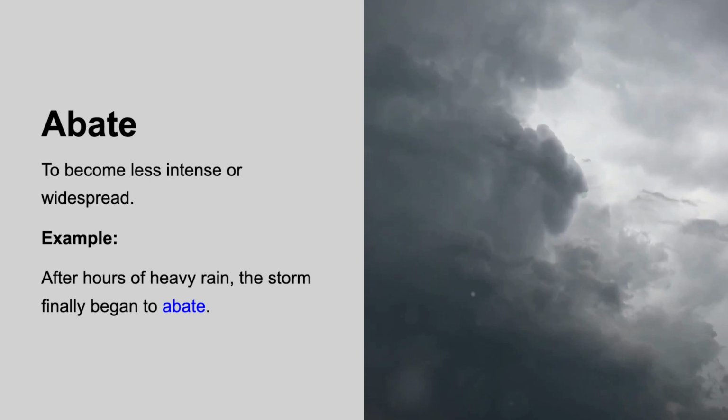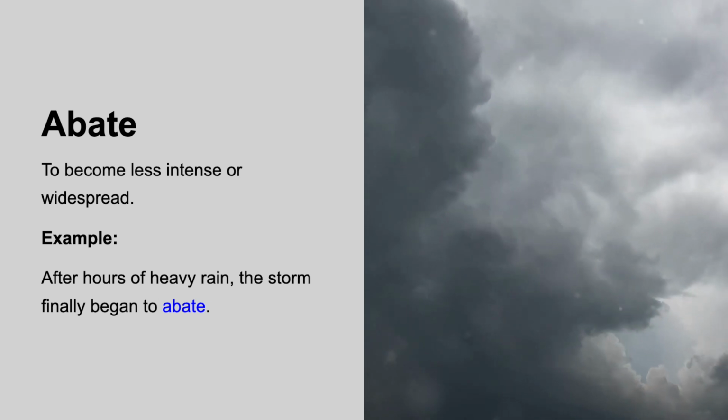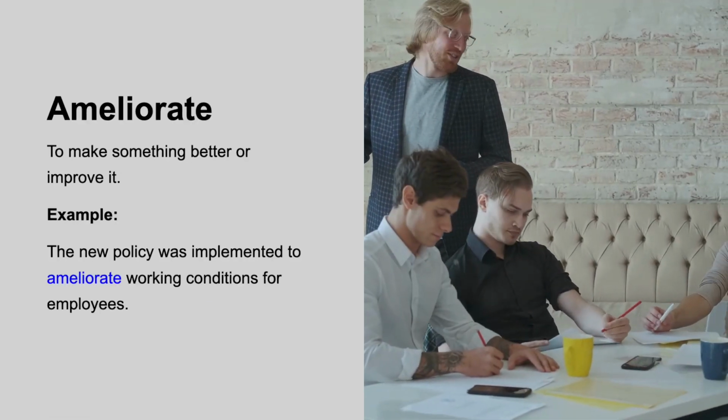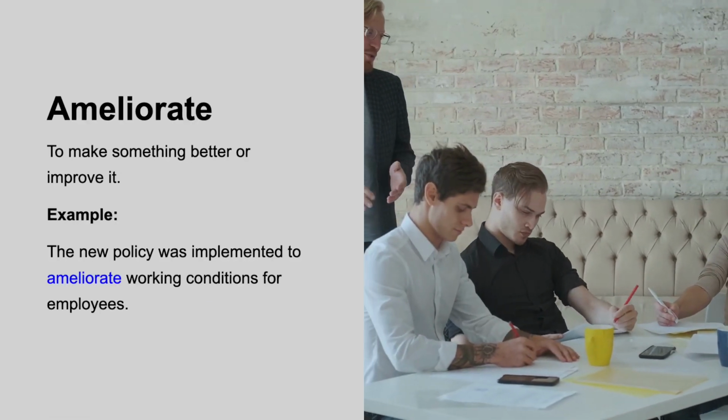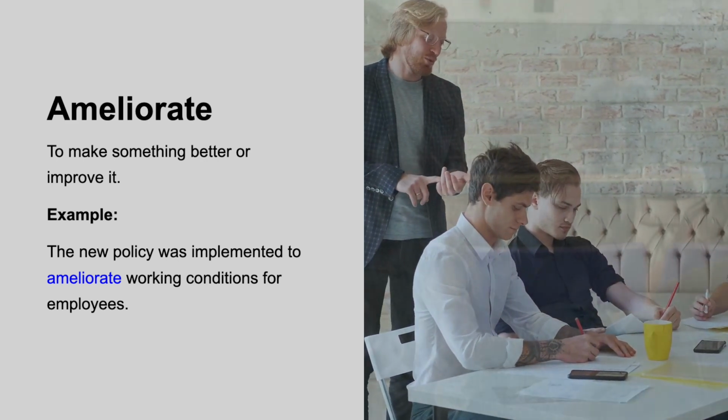Abate, to become less intense or widespread. For instance, after hours of heavy rain, the storm finally began to abate. Ameliorate, to make something better or improve it. For example, the new policy was implemented to ameliorate working conditions for employees.